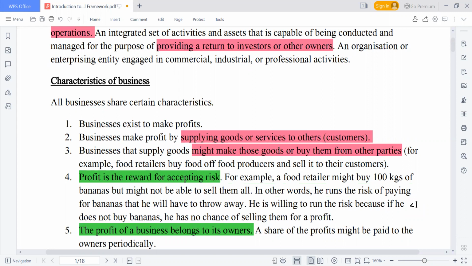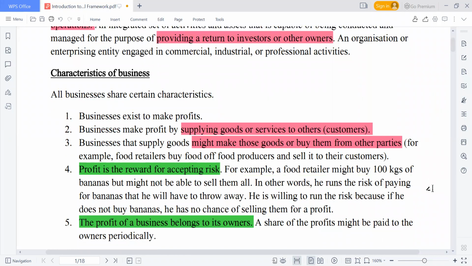It belongs to the owner. That is the reward of you taking risks. So these are the characteristics of business.